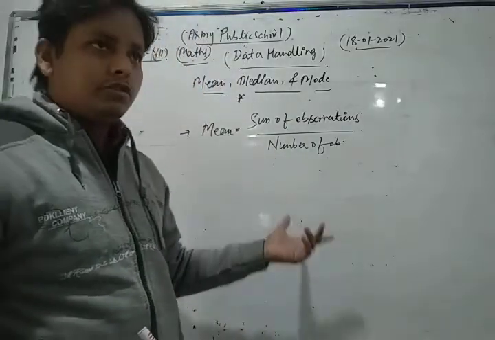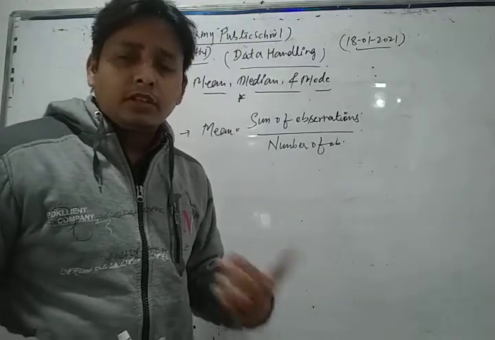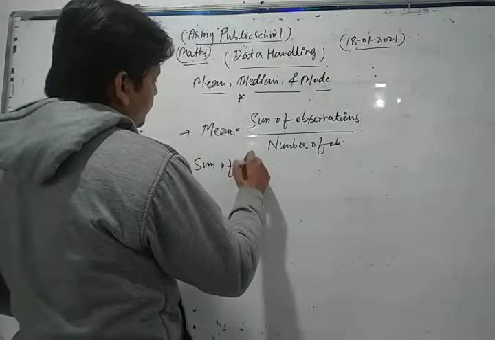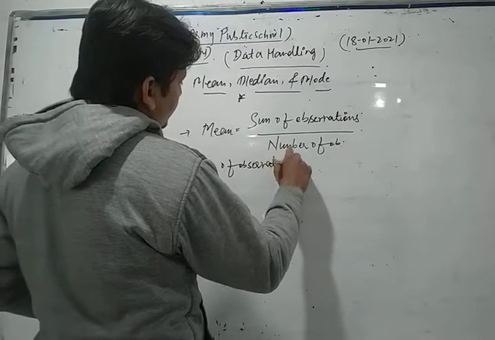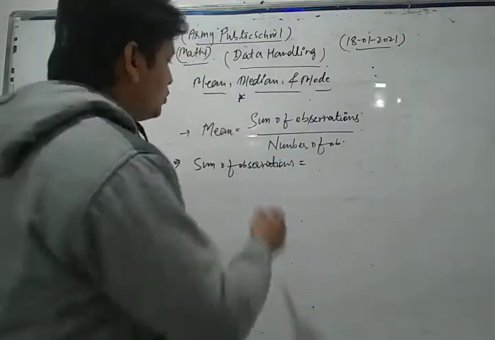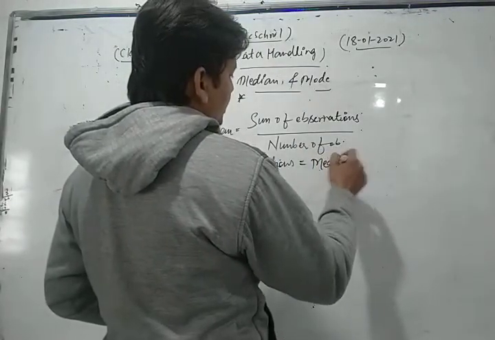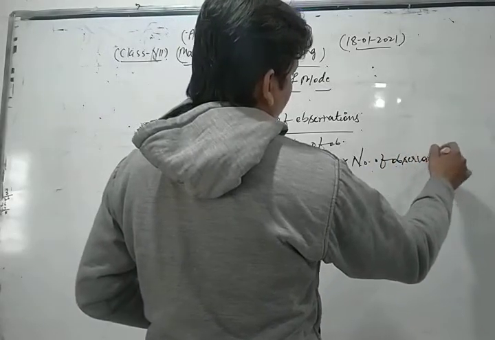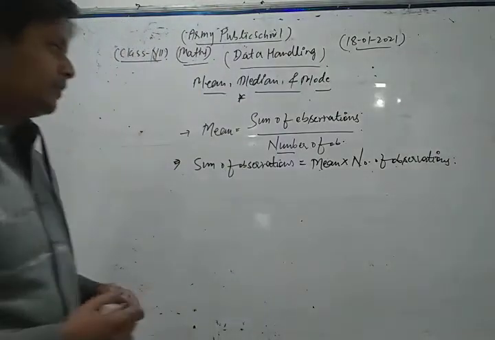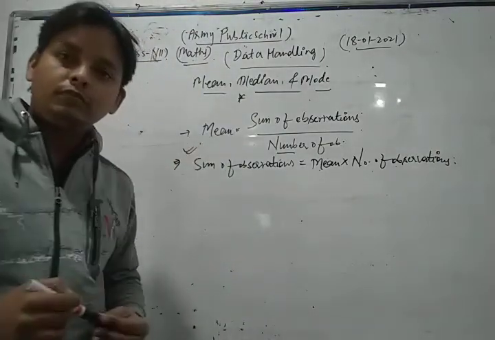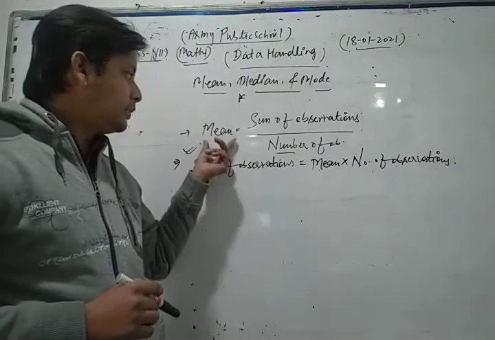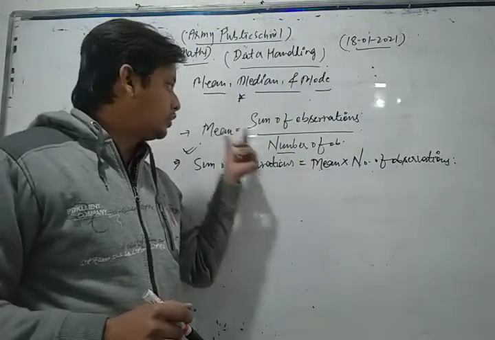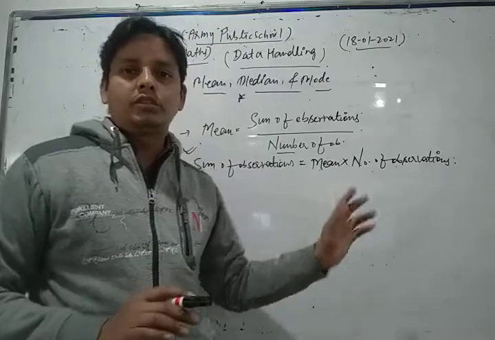If we find the sum of observations, then the sum of observations is equal to mean into number of observations. This is a very important relation. If we transfer it to the other side, we get the mean. So the sum of observations is equal to mean into number of observations.